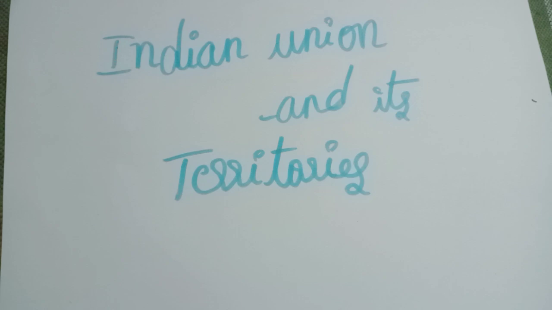And Dadra and Nagar Haveli was liberated from the Portuguese in 1954. It was ruled by an administrator chosen by the people till 1961. By the Constitution 10th Amendment 1961, it was converted into a union territory, the 7th UT of India.